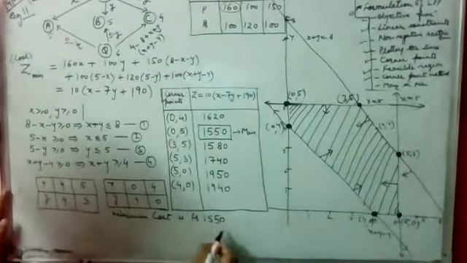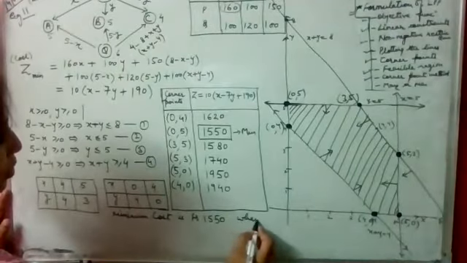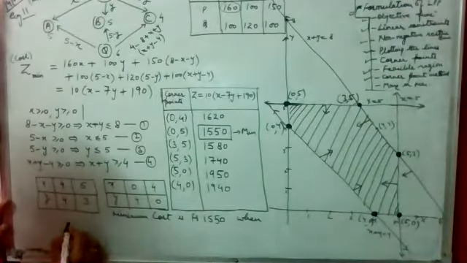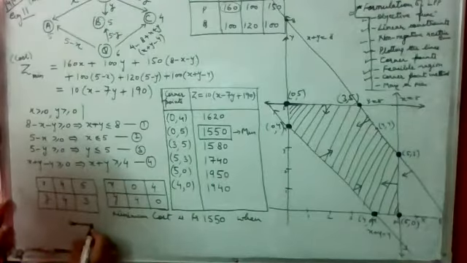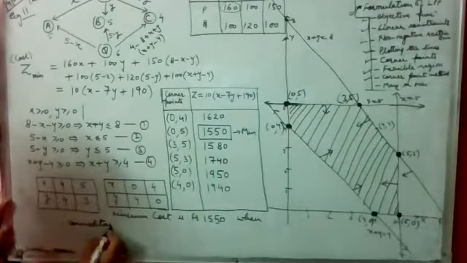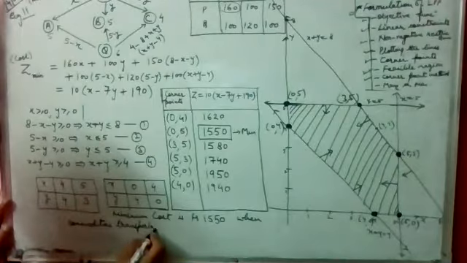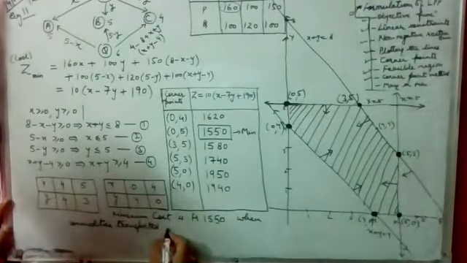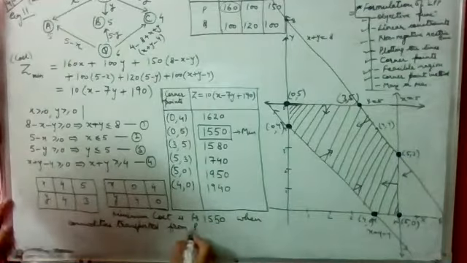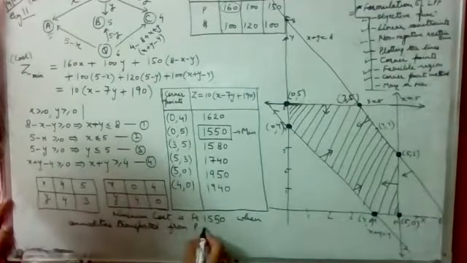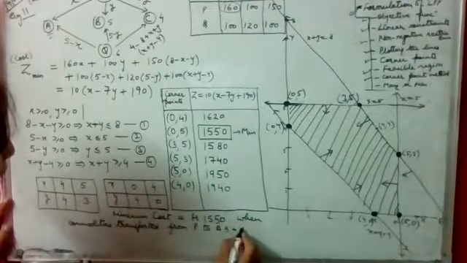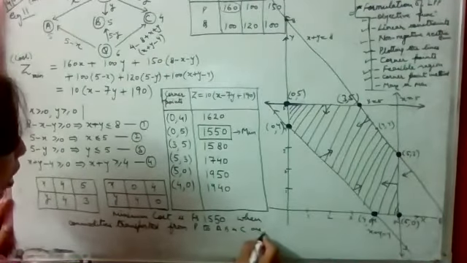Minimum cost is rupees this when commodities transported from P to A, B and C are